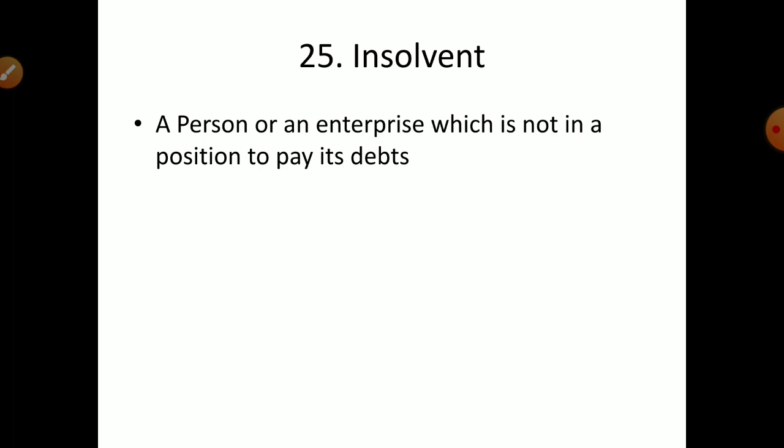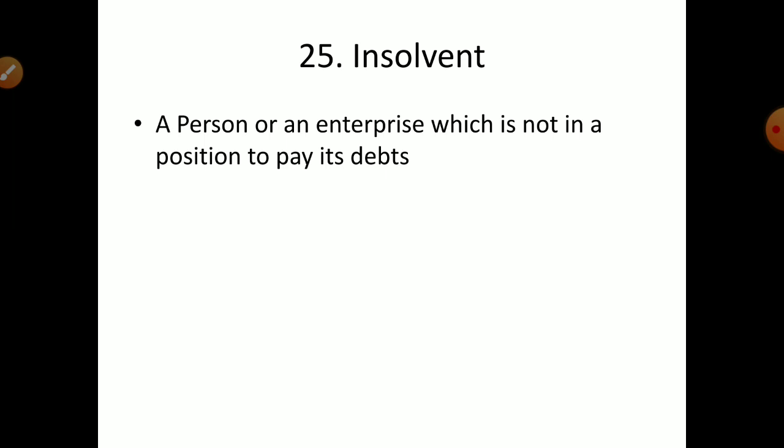Their assets are less than their liabilities, so their liabilities became more. Now they are unable to pay back the banks, so they escaped from India.